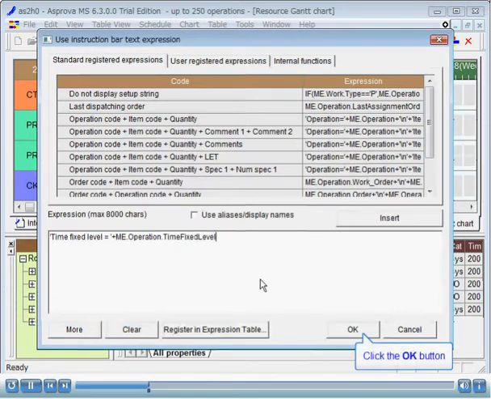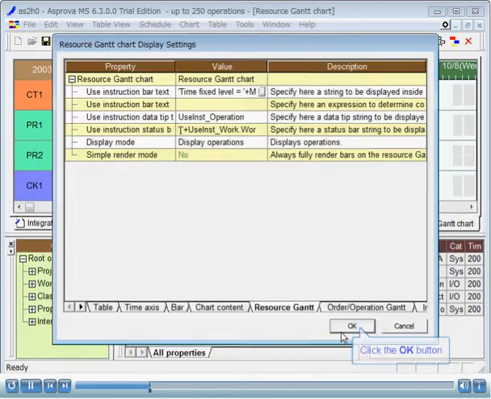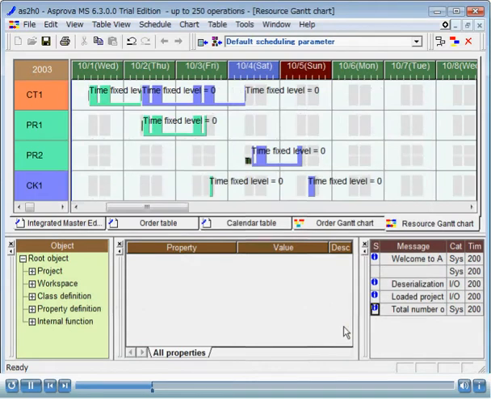When you have finished, click the OK button. Each operation now displays its time-fixed level.